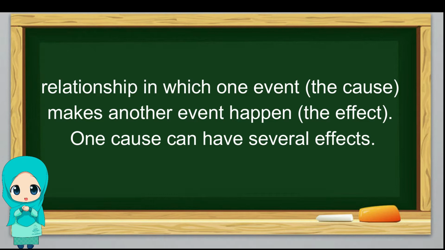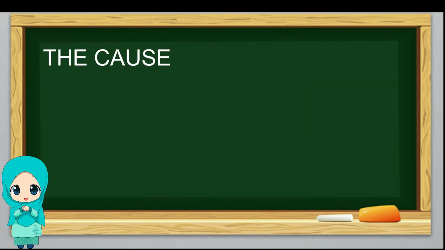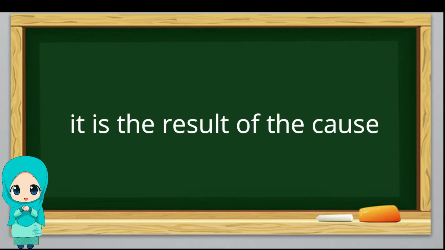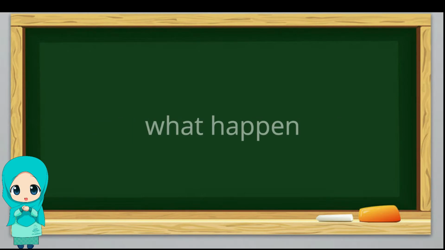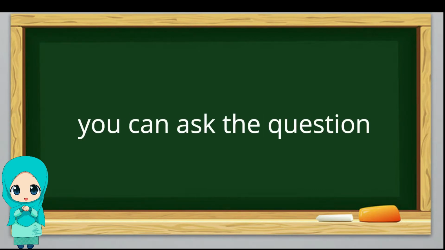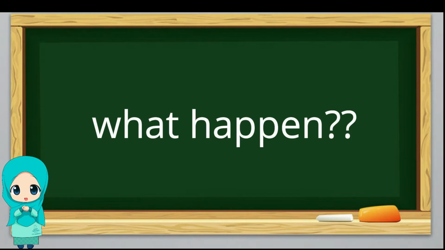One cause can have several effects. A cause happened first. It is why something happened. To identify the cause, you can ask the question, why did this happen? An effect happens after the cause as it is the result of the cause. It tells us what happened. To determine the effect, you can ask the question, what happened?